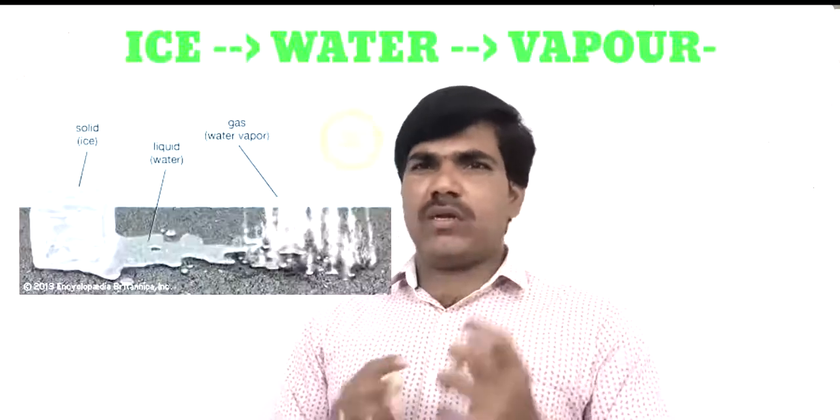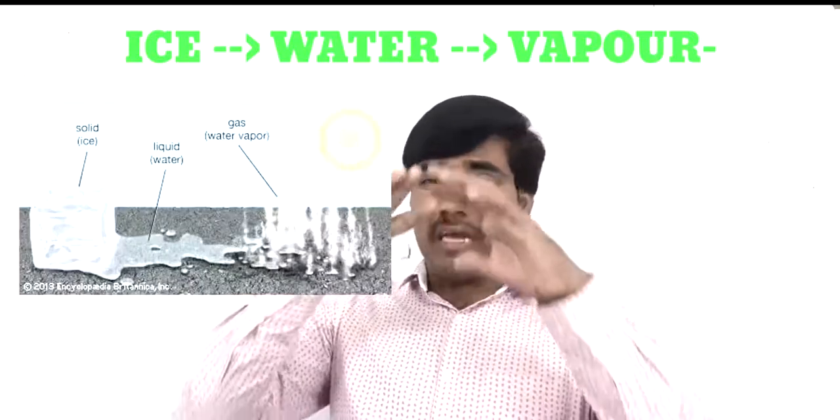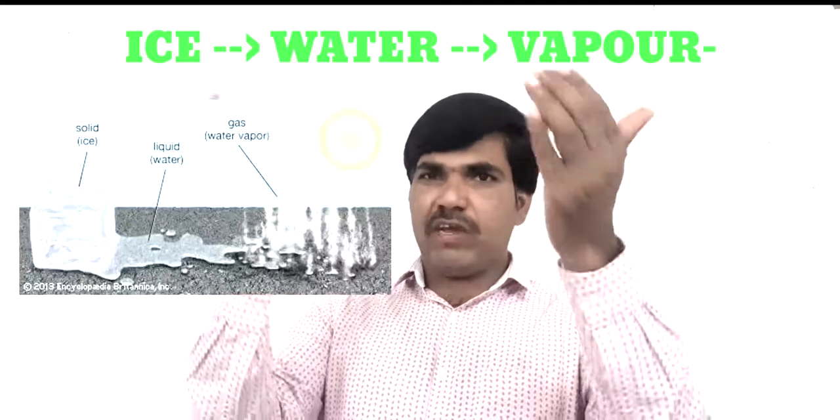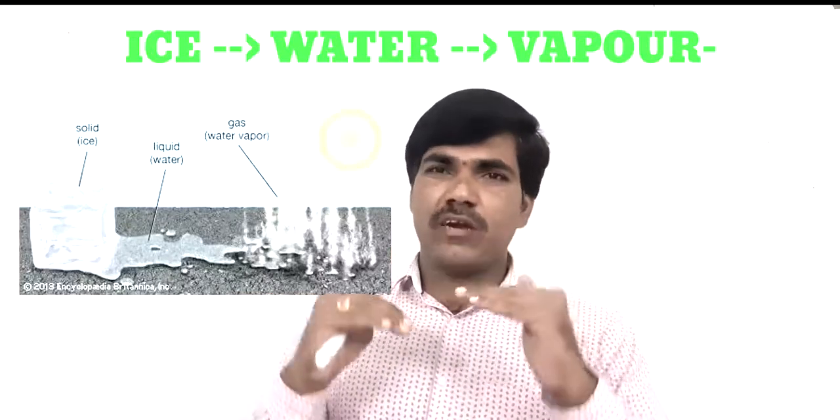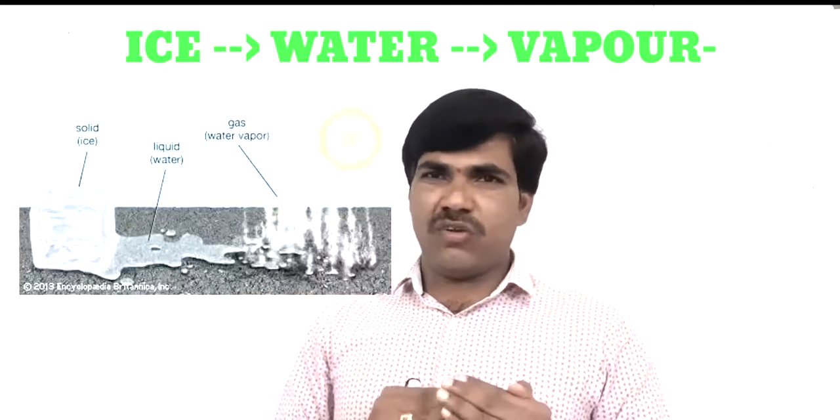Let us now take some examples. For a physical change, take water converted into ice, again converted into water. In this one, a liquid is converted into a solid and again converted into a liquid. That is called a physical change. When we heat water, it is converted into vapor. When we cool that vapor, again it is converted into water. Understood, all of you?